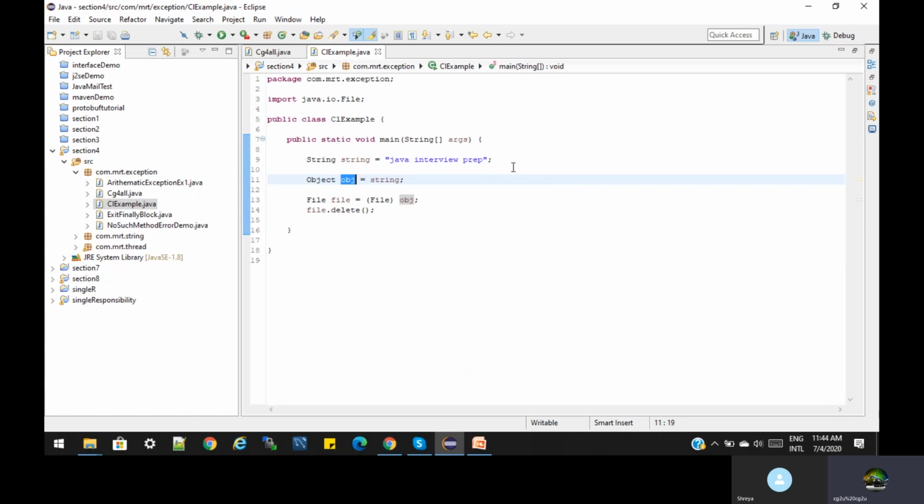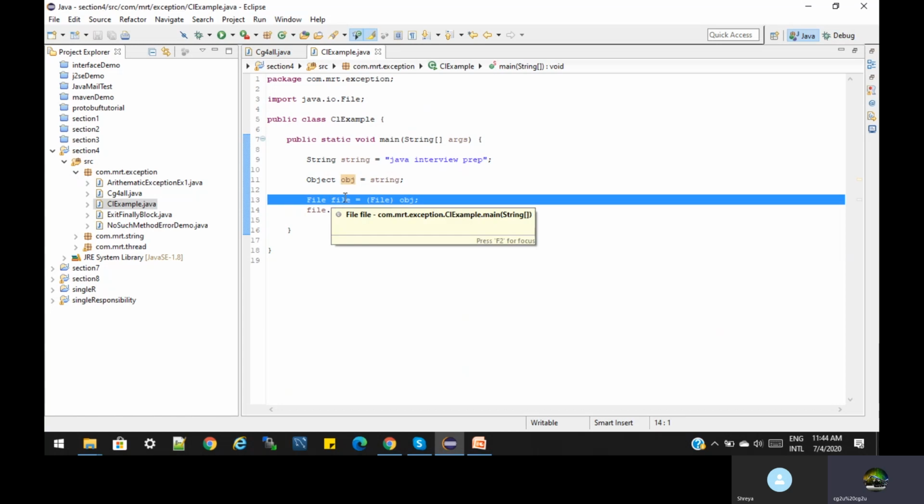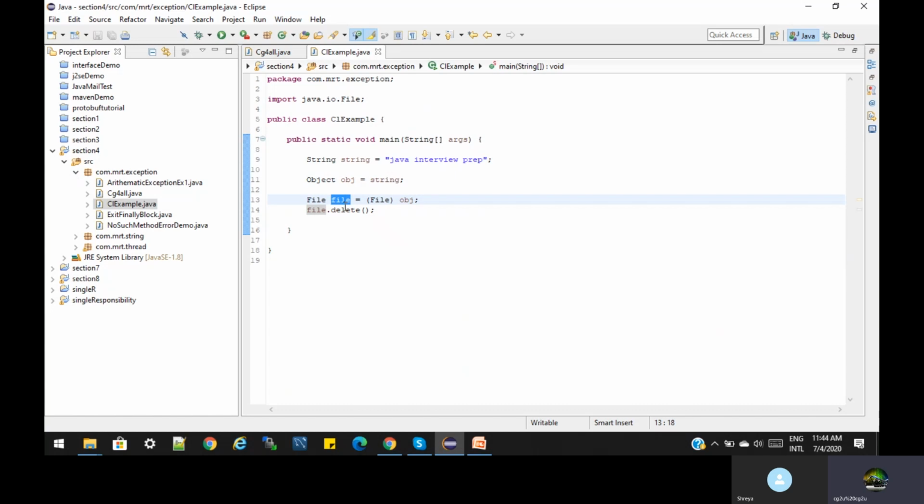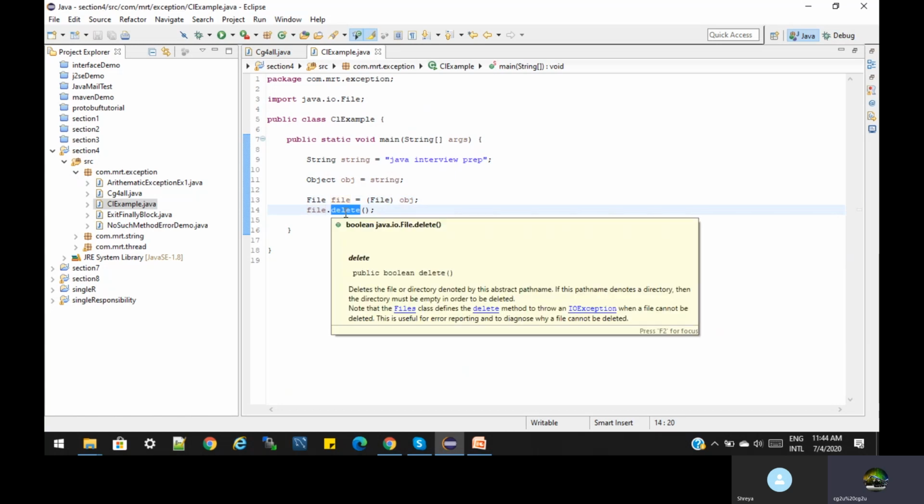Now this object I am downcasting to File. Correct? This File reference we are creating, but basically it is the object of String. Now with this reference we can call delete, but basically this is not a File object, it is a String type, so we cannot access the File methods.